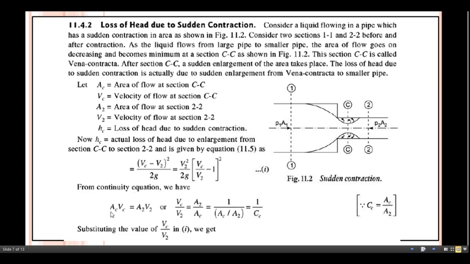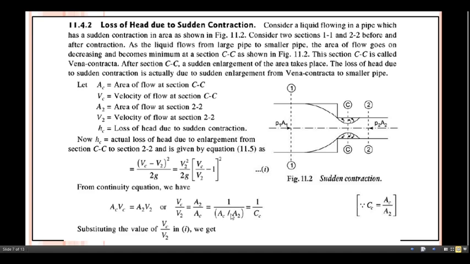From the continuity equation we know this relation. We can apply the continuity equation between these two points, the section C-C and the section at point 2. So Ac multiplied by Vc equals A2 multiplied by V2. From this we can write Vc divided by V2 equals A2 divided by Ac.